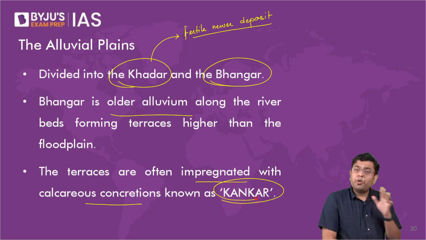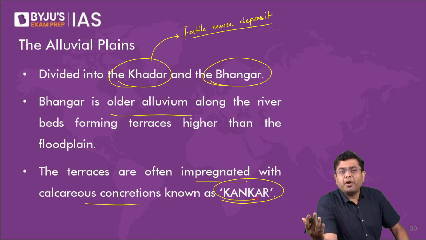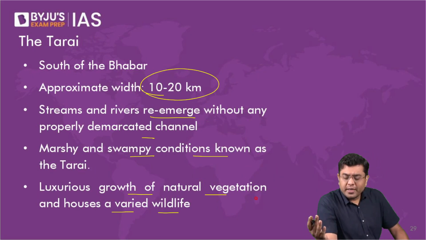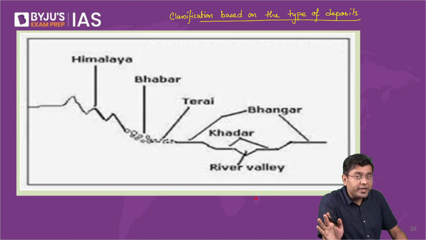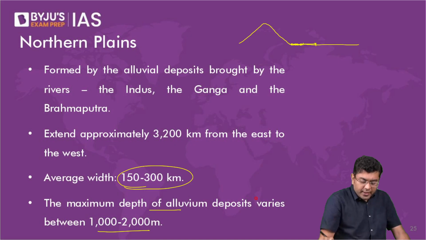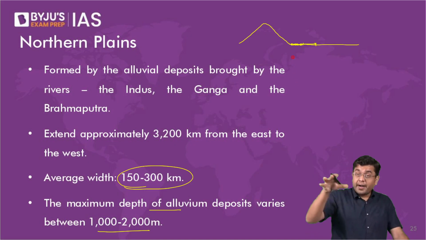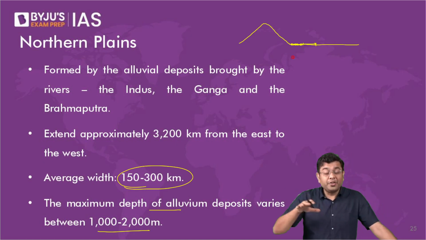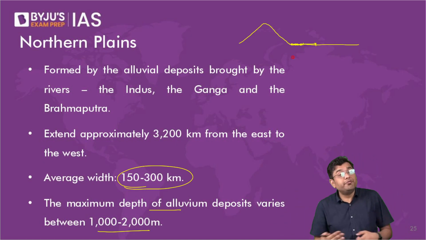Now that is about the northern plains. The northern plains themselves also have a regional division. Northern plains are widest in the west and narrowest in the east. They are the widest in the west around the region of Haryana, Punjab, Delhi, and Western UP. That is where the northern plains are the widest.